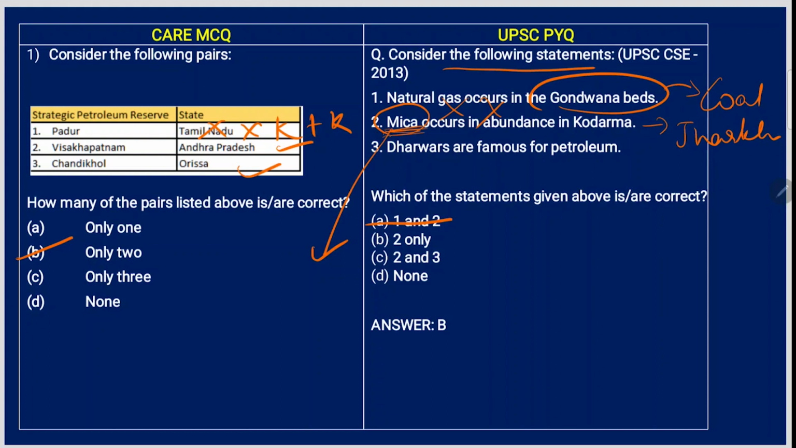Dharawars are famous for petroleum. Dharwar is in Karnataka, but it is famous for what? Iron and manganese, not for petroleum. So 3 is gone, 2 is correct. All right.